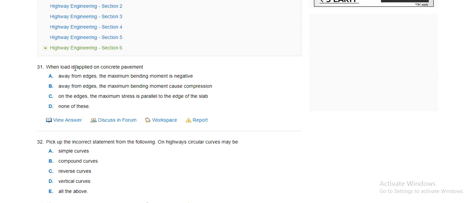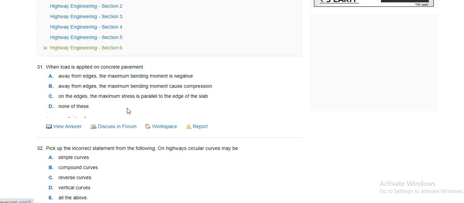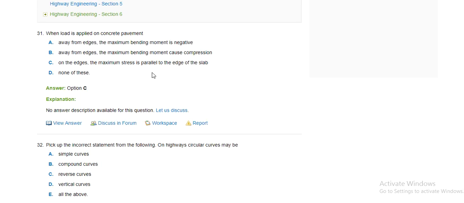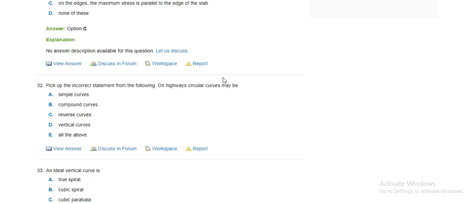When a load is applied on a concrete pavement away from the edge, the maximum bending moment is negative. Always from edge of maximum bending moment cause compression on the edge of the maximum bending slab. None of this. Option is C. On the edge, the maximum stress of the parallel of the edge of the slab.